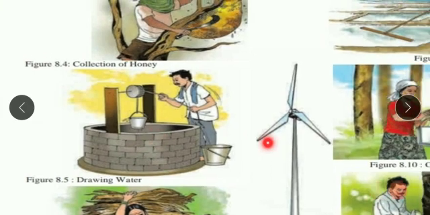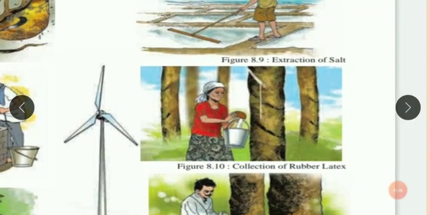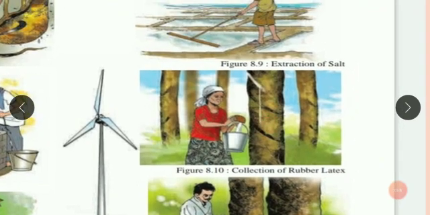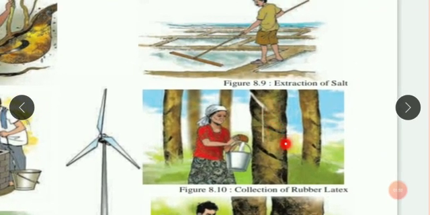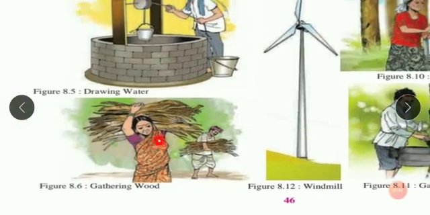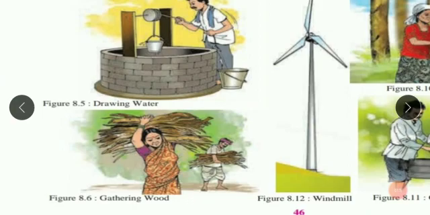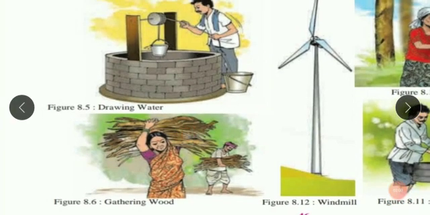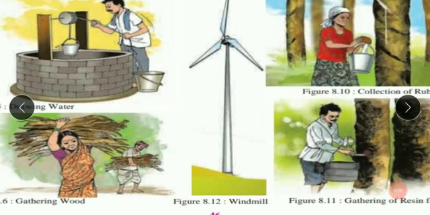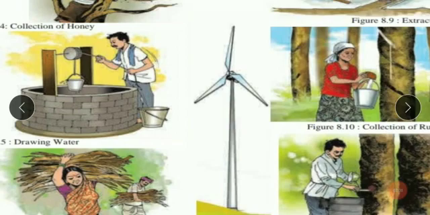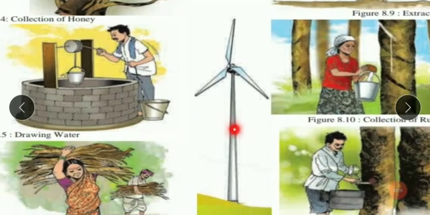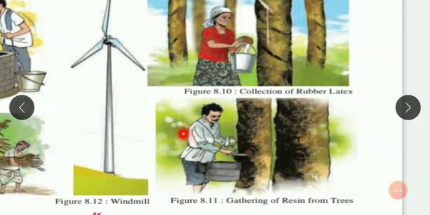If you see here, this woman is collecting rubber from the rubber plant. Which natural resource is used here? Of course, the rubber tree, the plant. Then here, this woman is collecting wood. The wood is collected from plants, trees. Windmill, it runs on which natural resource? Of course, the wind. So, wind is the natural resource used here.